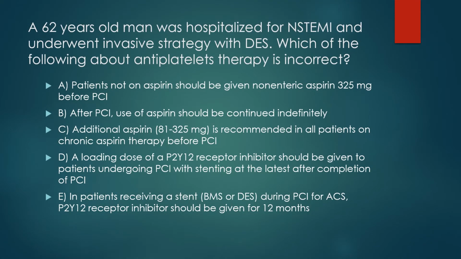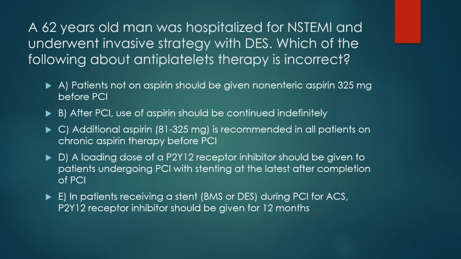Our next patient is a 62 years old man hospitalized for non-STEMI who underwent an invasive strategy with a drug-eluting stent. Which of the following statements about antiplatelet therapy is incorrect? Letter A. Patients on aspirin should be given non-enteric aspirin 300 to 325 milligram before PCI. B. After PCI, use of aspirin should be continued indefinitely. C. Additional aspirin with a dose of 81 to 325 mg is recommended in all patients on chronic aspirin therapy before PCI. D. A loading dose of a P2Y12 receptor inhibitor should be given to a patient undergoing PCI with stenting at the latest after completion of PCI.